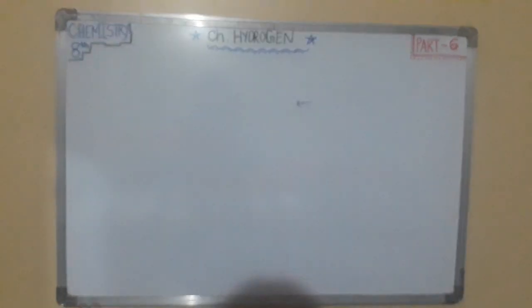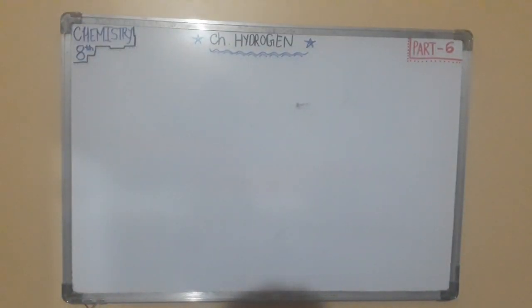Today we will learn class 8th chemistry chapter hydrogen part 6. So in this part we will learn about preparation of hydrogen. Before that we'll see two questions.